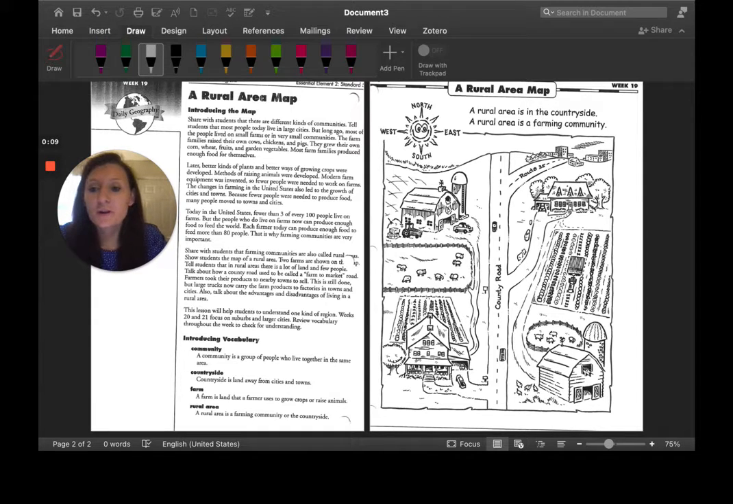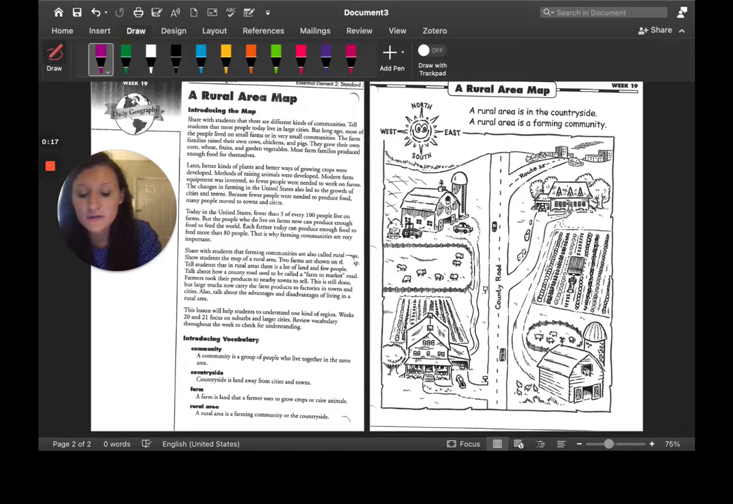To start off our lesson today, we are going to be learning that there are different types of communities. Today we're going to be looking at one type, and then we're going to be looking at another type the next time that we have social studies. So again, there are different kinds of communities that are out there.